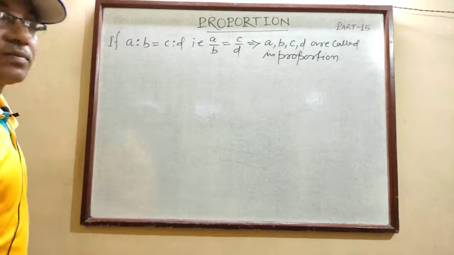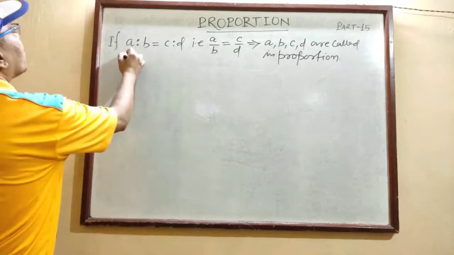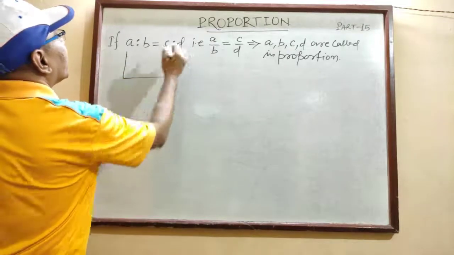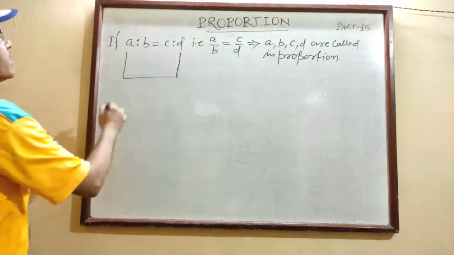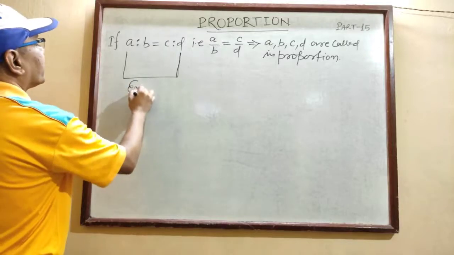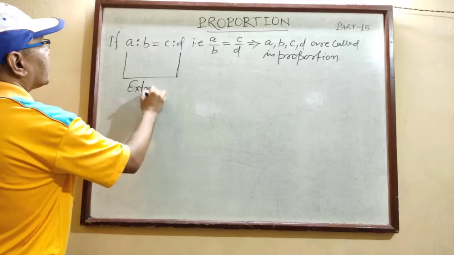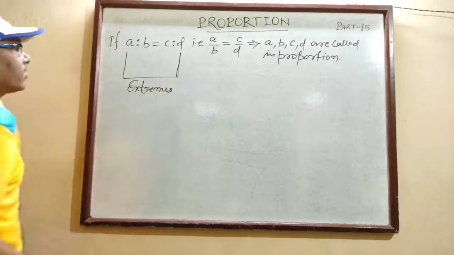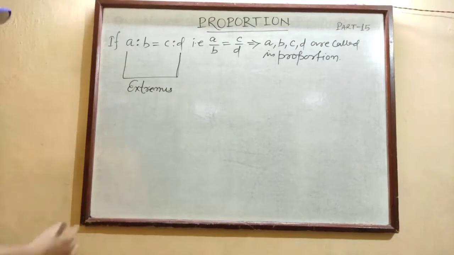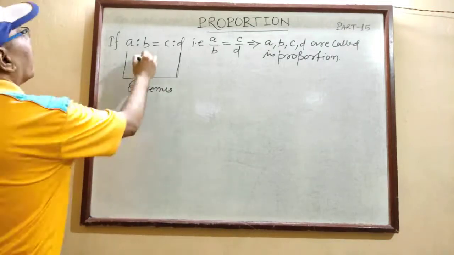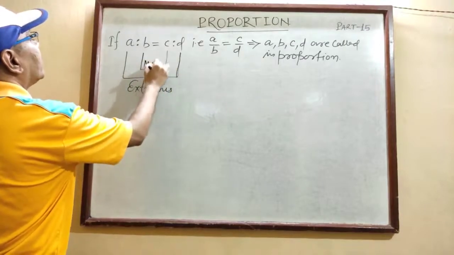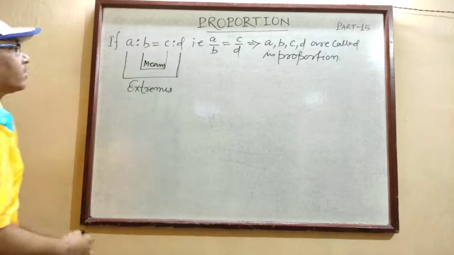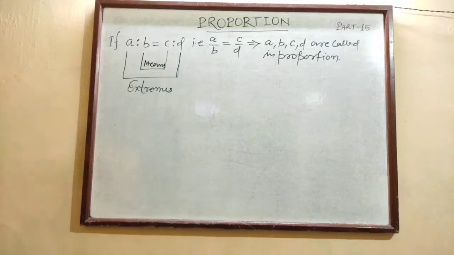These two, A and D, are called extremes. ये जो साइड के एंड टर्म्स हैं, और ये जो बीच वाले दोनों हैं, these are called means. These are called means and extremes.